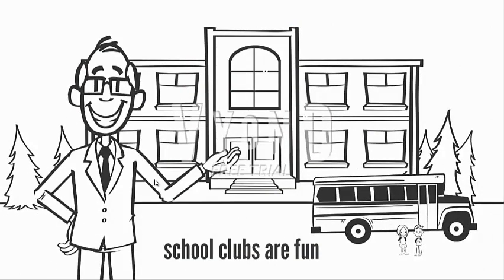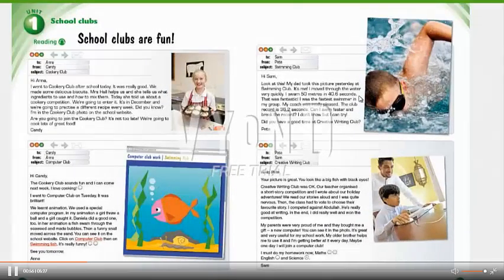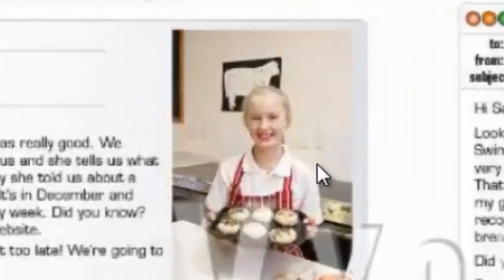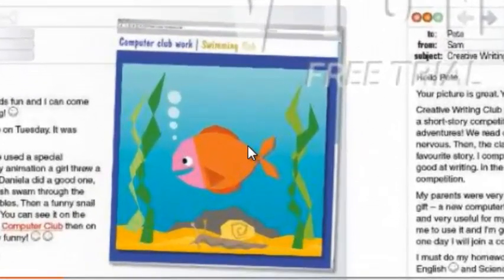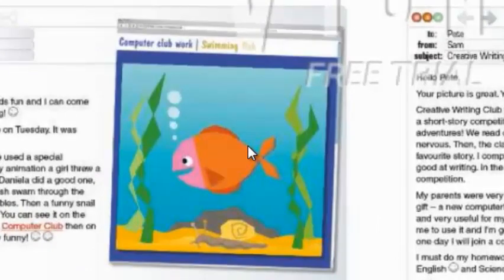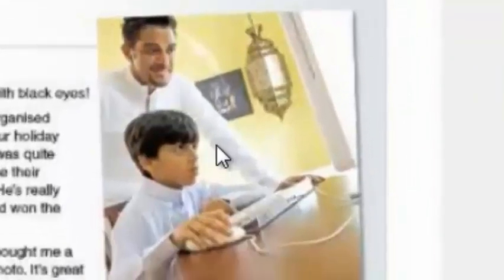Let's move on. In page 22, you can see some pictures. What can you see in the first picture? I think it's a girl making some food, and in here I can see good fish, and in here some boy is swimming, and in here a boy and his parents doing something on his computer.